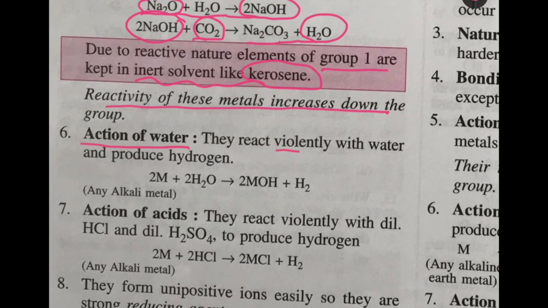Now, how do they react with water? They react violently with water and produce hydrogen. Sodium plus water, you'll get sodium hydroxide and hydrogen. Potassium and water, you'll get potassium hydroxide and hydrogen. If you remember, we had discussed this in the hydrogen chapter.